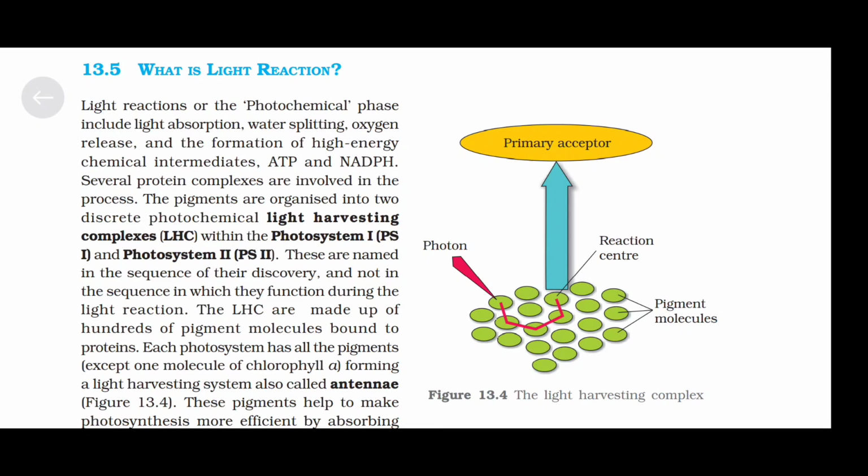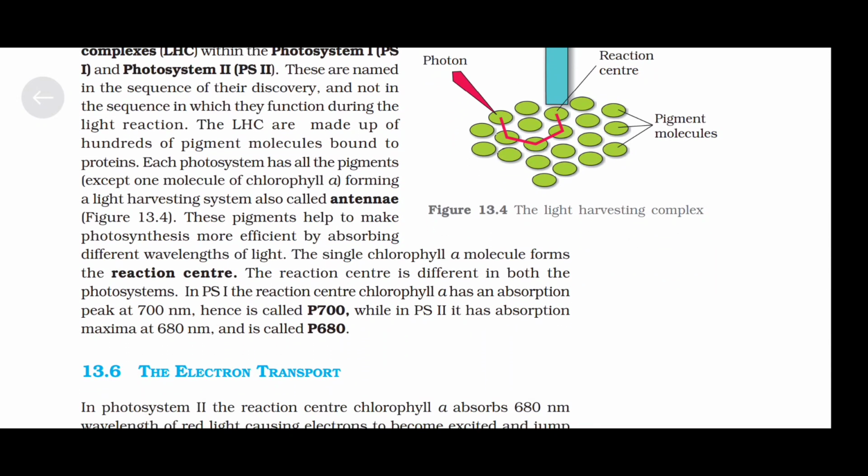Each photosystem has all the pigments except one molecule of chlorophyll A, forming a light harvesting system called antennae, as shown in figure 13.4. These pigments help to make photosynthesis more efficient by absorbing different wavelengths of light. The single chlorophyll A molecule forms the reaction center. The reaction center is different in both the photosystems.